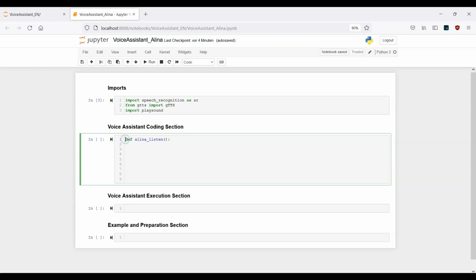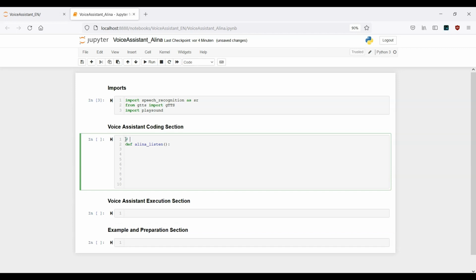And before I start, actually it will make more sense to write down a comment. Okay, so here we have to convert speech to text, so we can use the text for the next step. Now please be with me. This will make all sense in a few moments for you. Okay, so first of all, we have the listen function.